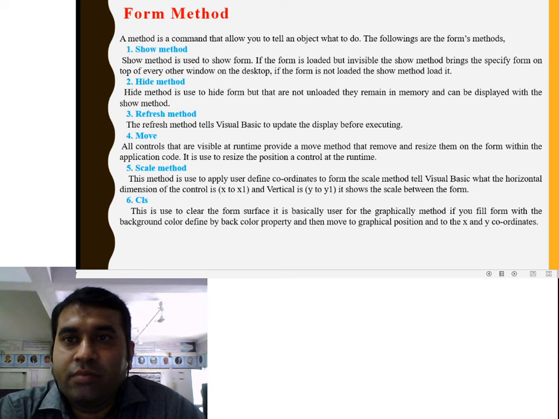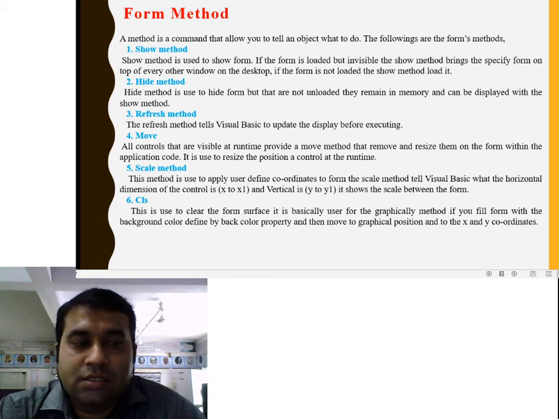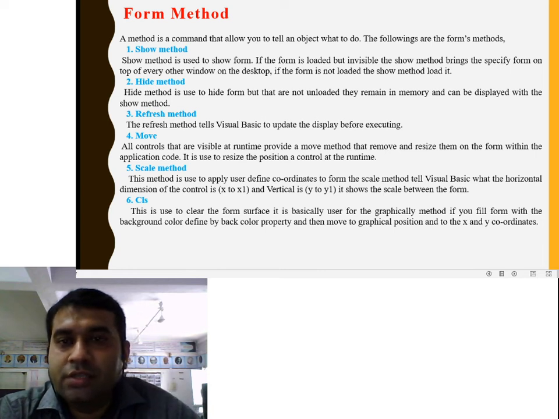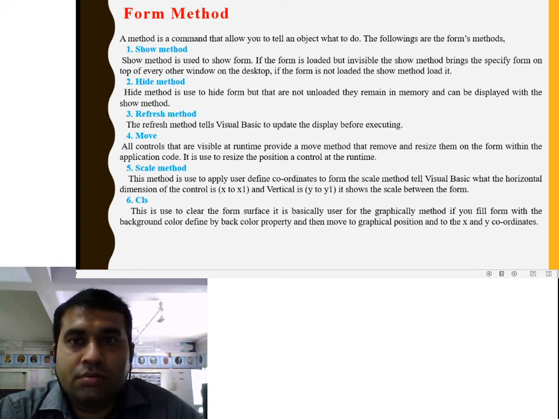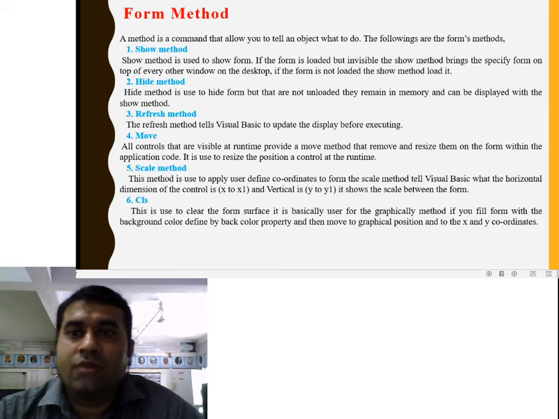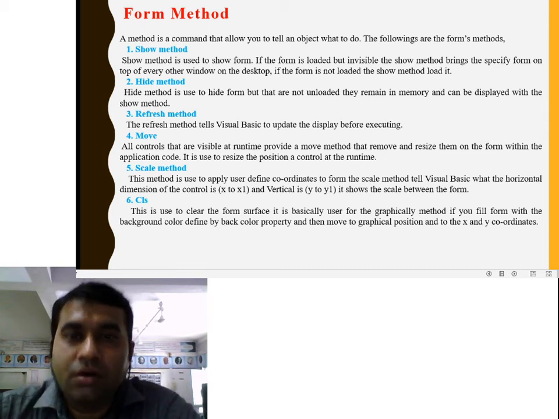Next is the form method. A method is a command that allows you to tell an object what to do. The following are the form methods. First is the show method. The show method is used to show a form if the form is loaded but invisible. The show method brings the specified form on top of every other window on the desktop.